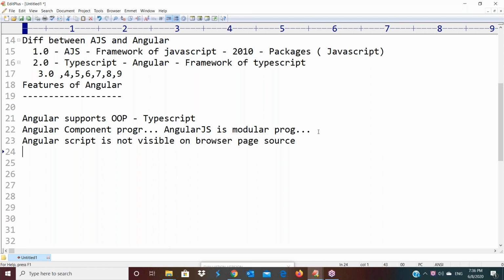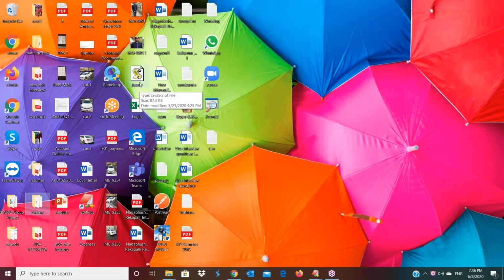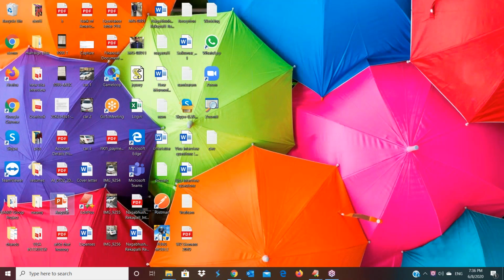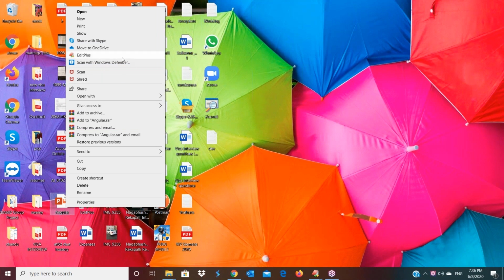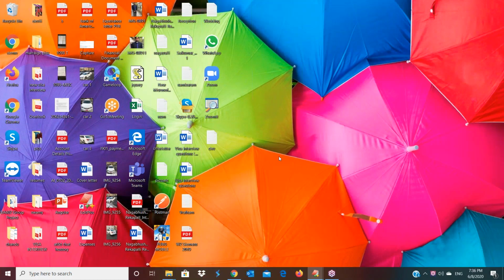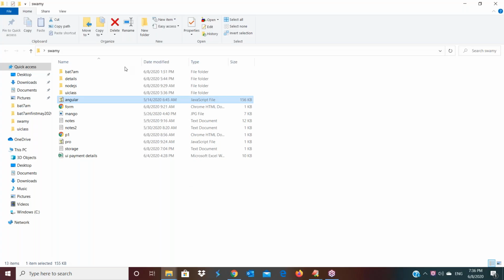Is it clear? Now here one program I will show you, then you will get more clarity. In this program, just 1 second, I am taking the support of the angular.js file. Let me check in which location that file is available. We used that file long back, but here we have this file.